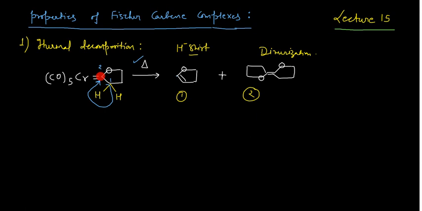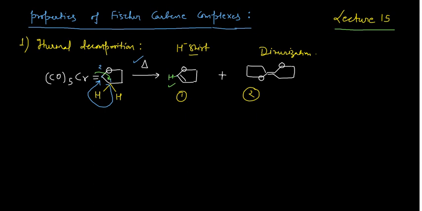Right now this carbon is not having any hydrogen, but after shifting you will have hydrogen over there. This double bond gets shifted here, so when it goes there, this will come here. That's why this double bond is there, right?